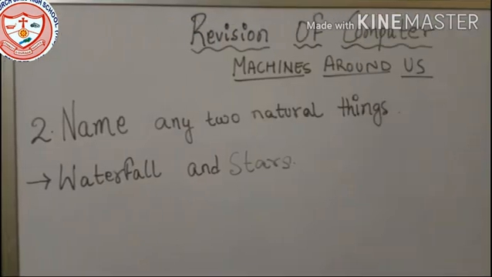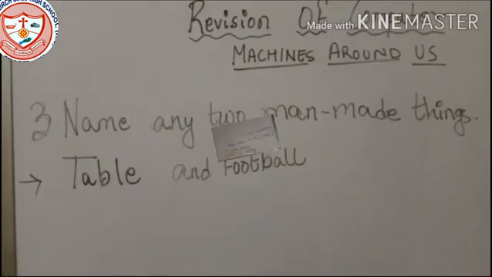Name any two natural things. There are many natural things, as we have already learned. You can write any two natural things that you know. I have written down waterfalls and stars. These are the two natural things I have written. If you want, you can write any other natural things.